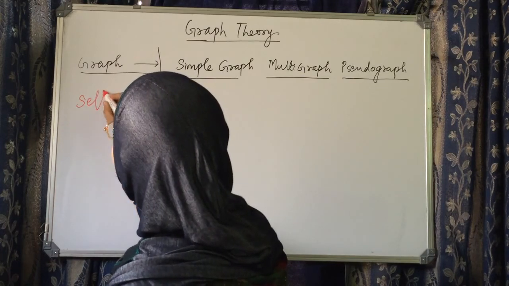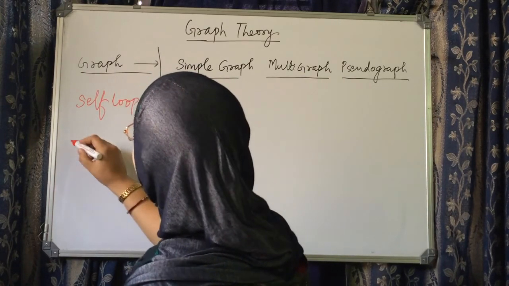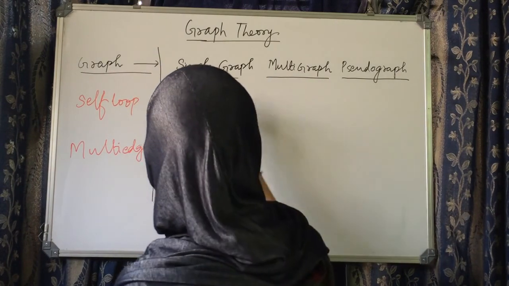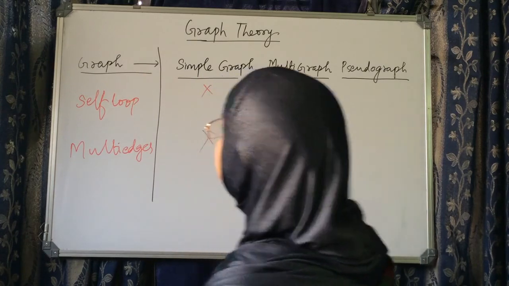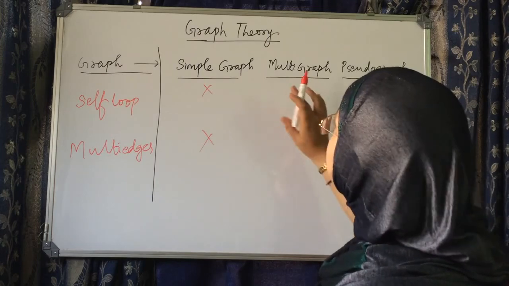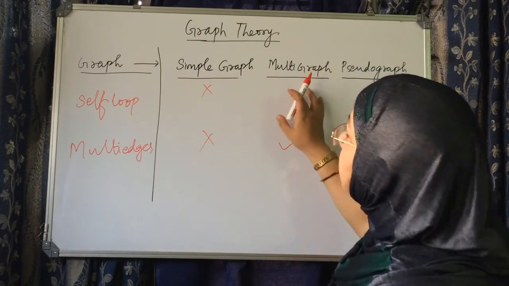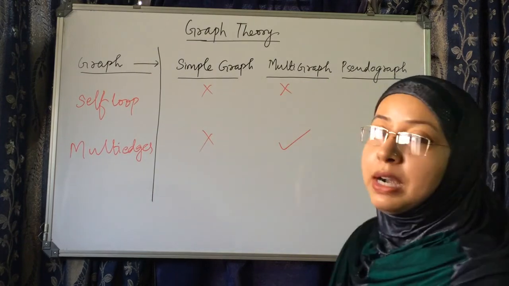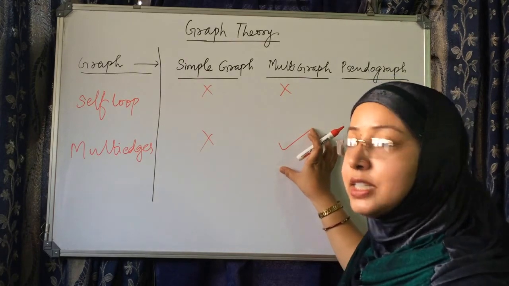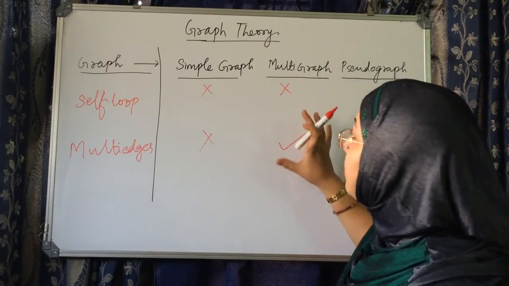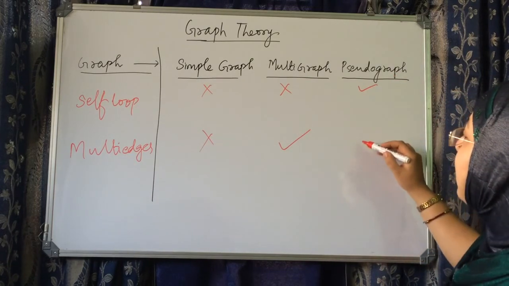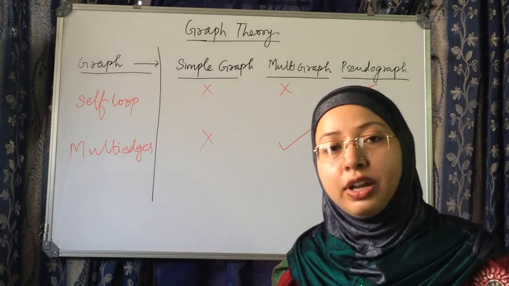The graph which contains multi edges but not self loop is known as multigraph, and the graph which contains self loop as well as multi edges is known as pseudograph.